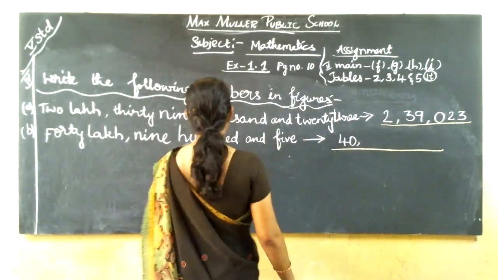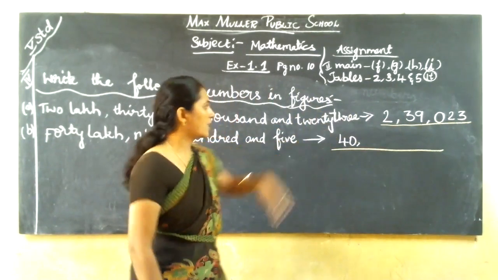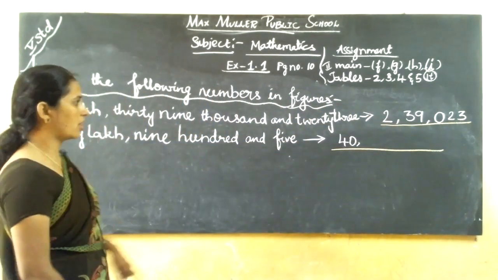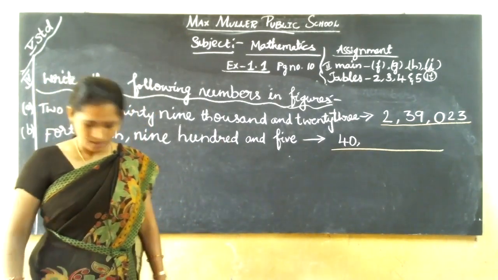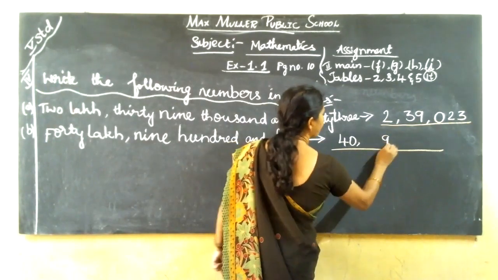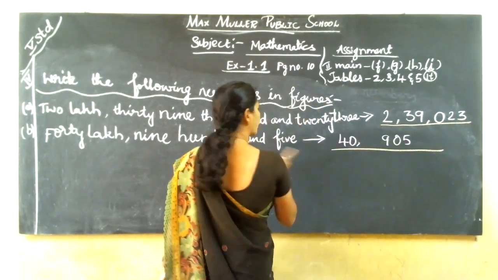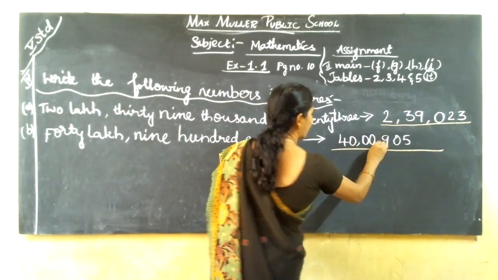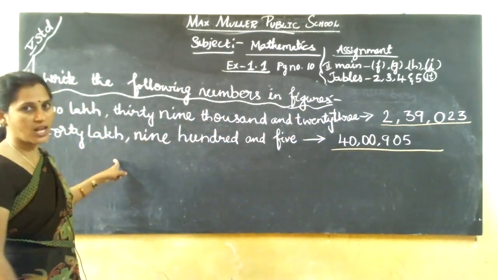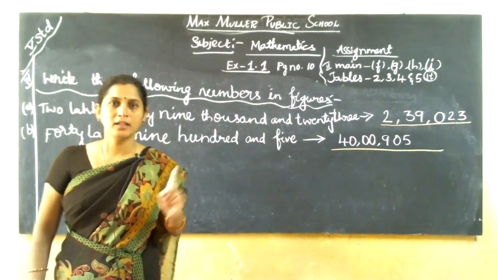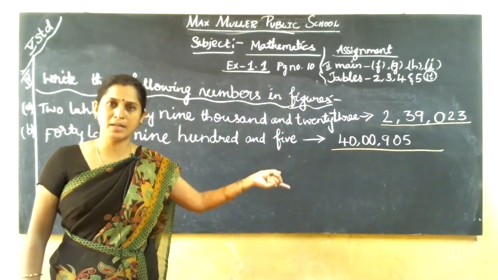Okay. Next, 905. Directly they went for the ones, tens, hundreds column. Where is the 40 lakh, after what? The 1,000 and 10,000 column? No. So what have they done? Directly they went for the hundreds column. 905. Here they have not given any number. So what I told? If they have not mentioned any number in any place value, at that time what do we have to think? 0. You have to keep zeros.